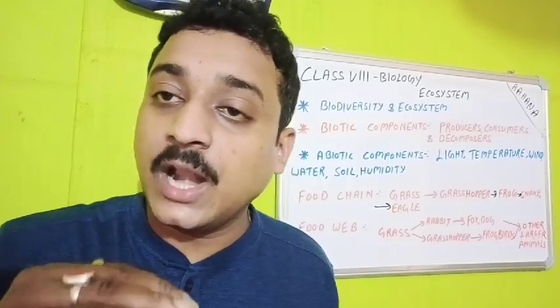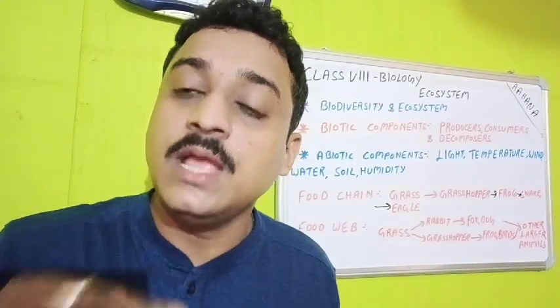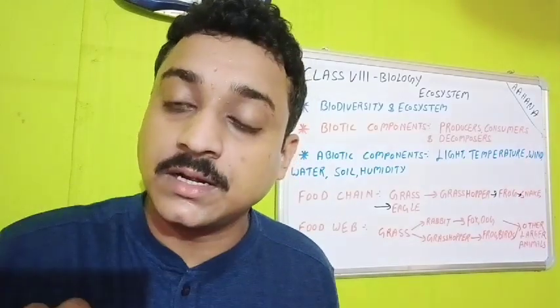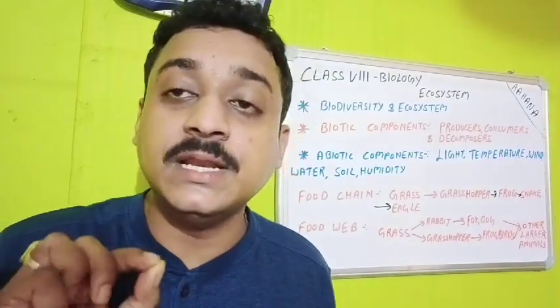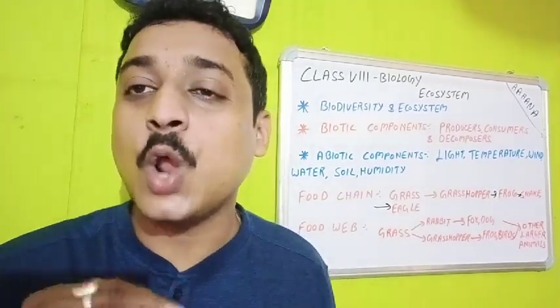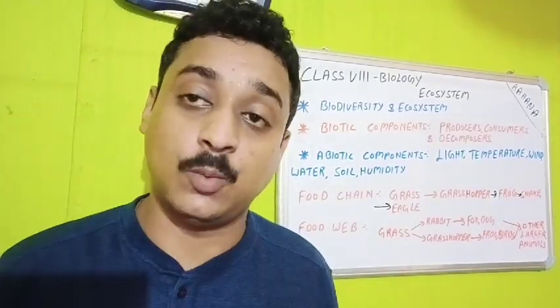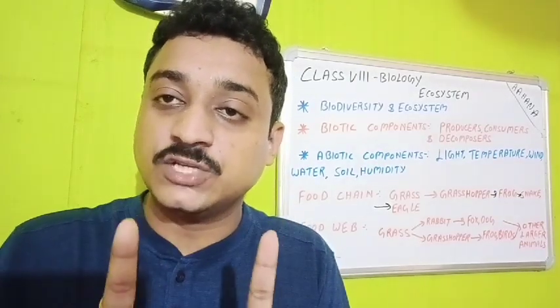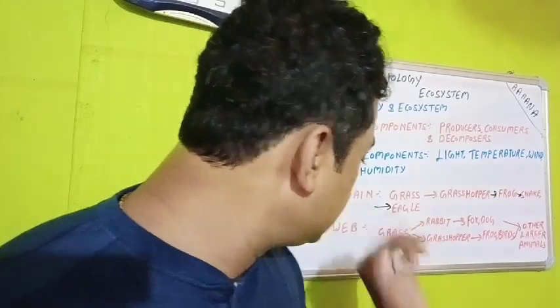So the manner of arrangement is in such a way that each lower organism will be eaten by its higher one. That is what the food chain is. So I hope you can understand the food chain. So now next is the food web.